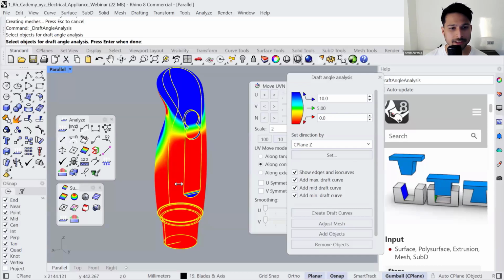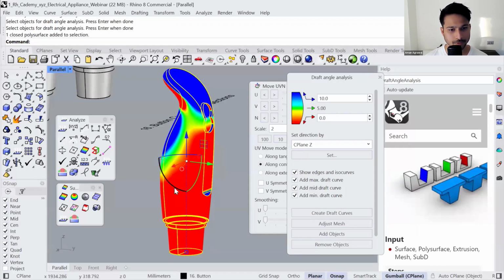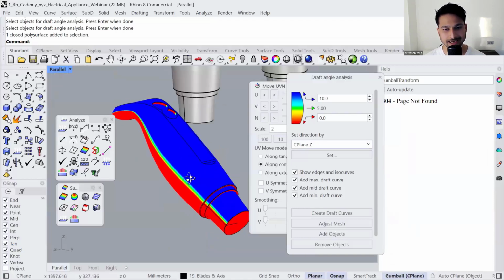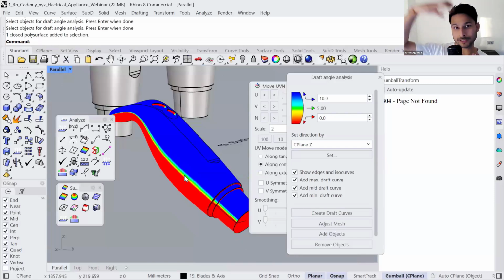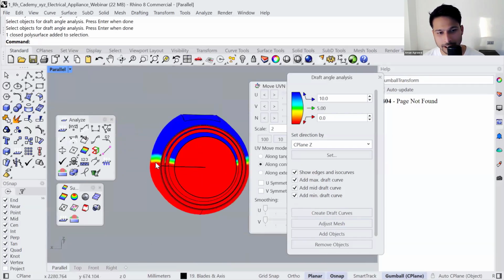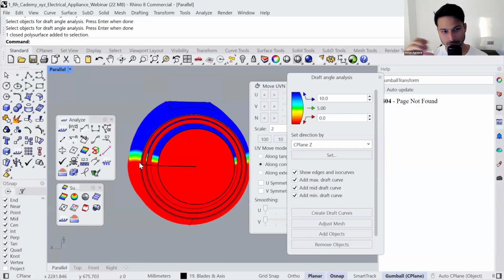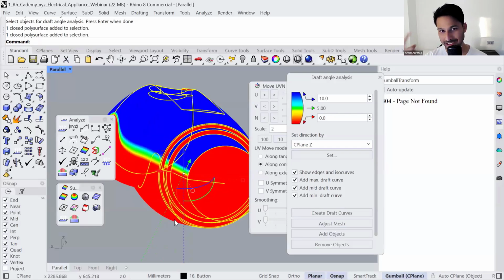So imagine if this part, let me rotate it by 55. If this part is made like this, until the green part, we can demold the top geometry easily. Everything apart from there, in the same mold, we cannot demold. So that is going to give you a good idea where we should break the part. So the green above should be one piece. You can repeat the process by rotating it or changing the vector and doing it for the other side. That is going to give you a section where you can part the geometry in two pieces.